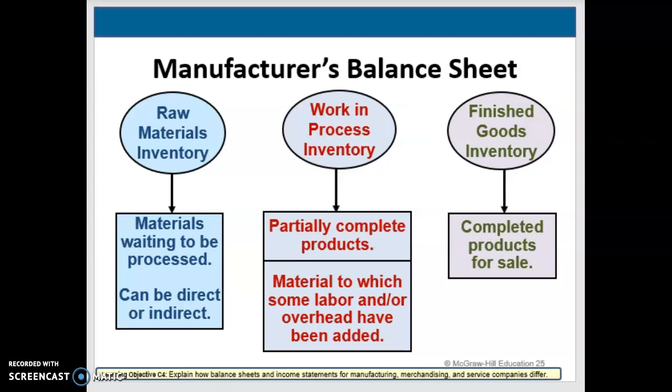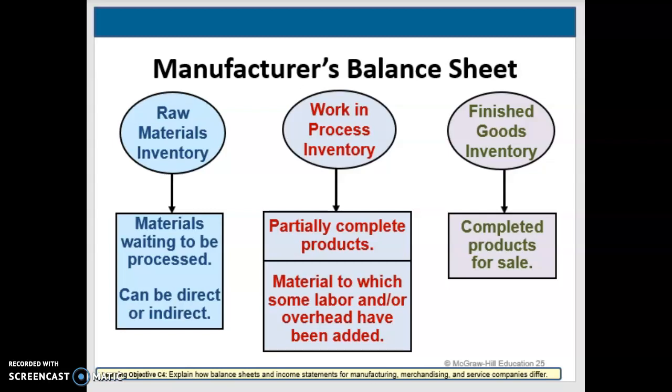So when we first buy the raw materials, they're going to be in raw materials inventory. As we move it into the process of being made, so it's still in the process, it's not done yet, that's going to go into something we call work in process inventory or goods in process. It's also abbreviated as WIP, work in process, WIP. So WIP inventory is where we put it into process, but it's not done yet. And then once it's completely done, then we're going to move it into our finished goods inventory, and that's where we're going to sell it to the merchandisers from.